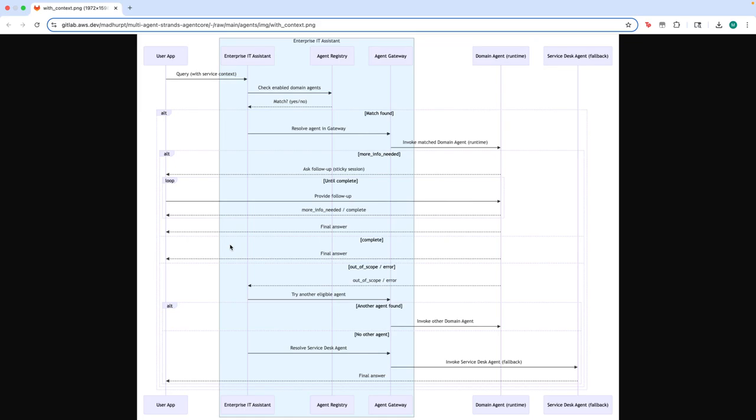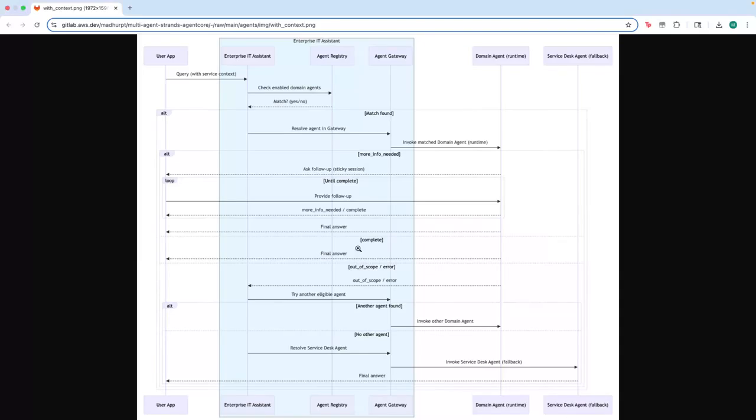However, now let's say that that agent does not know the response to that question. It is out of scope for that agent. Let's say I'm a user from the development tools product and I'm asking something about, let's say, a service desk, or let's say it's about some other service. In that case, it would route directly to the domain development tools agent, but unfortunately that domain agent does not have context about the other product, so it will come back with a response saying, hey, this is out of scope, and it would give a signal such as out of scope or error.